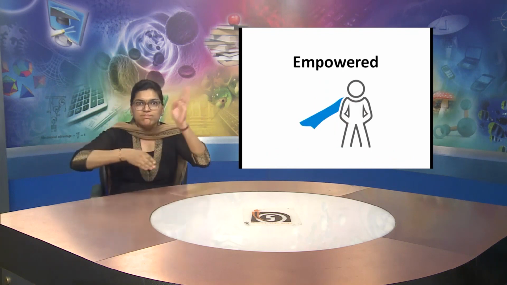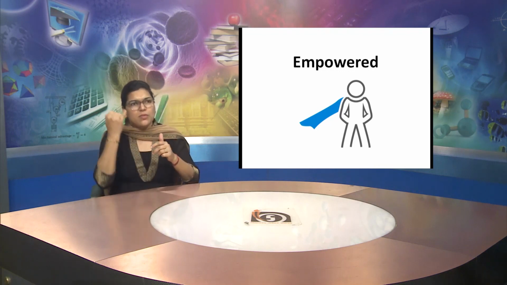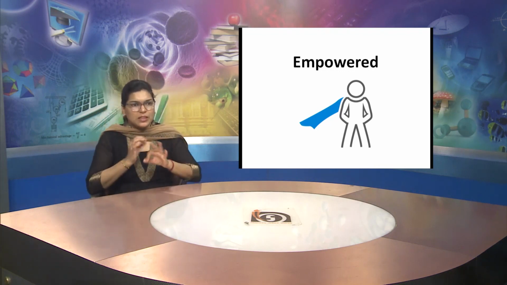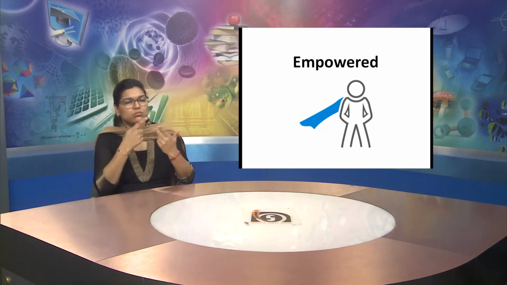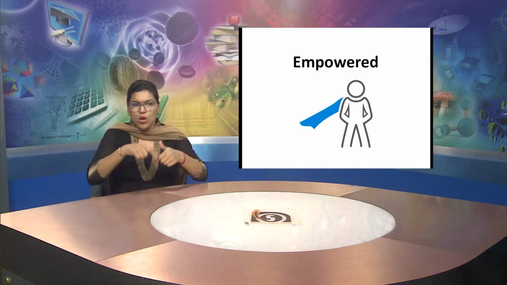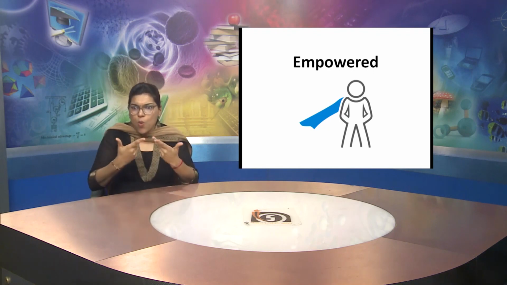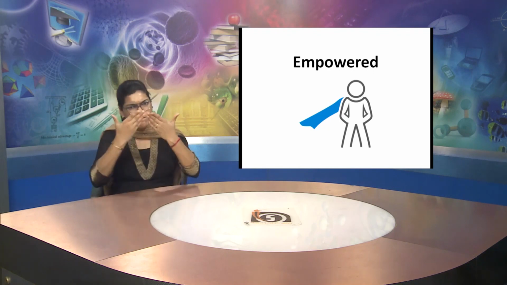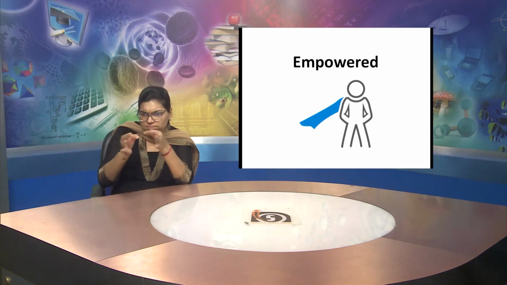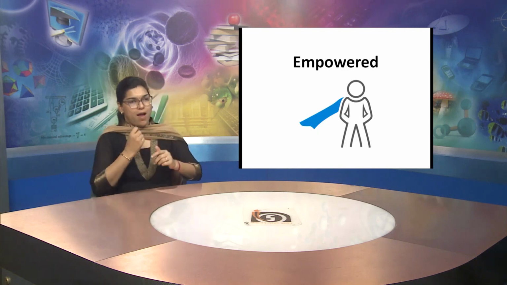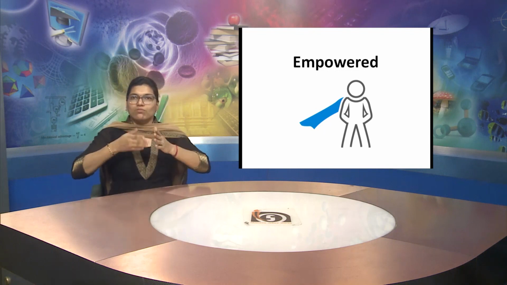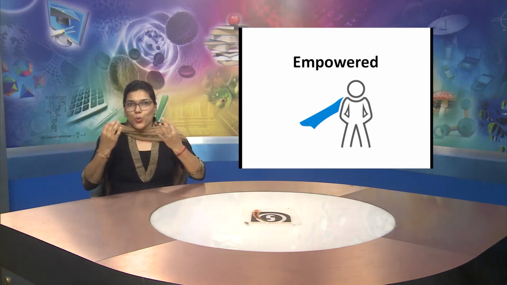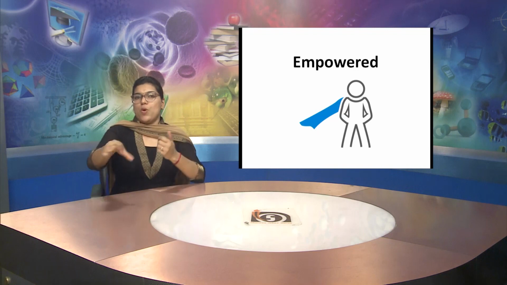This word is empowered. For example, any woman or any girl, when she doesn't go out or doesn't study, she is not literate, then giving her education, giving her knowledge to be a good part in the society. So that is the way we empower the person, and the person is now thinking for herself. So this word is empowered.